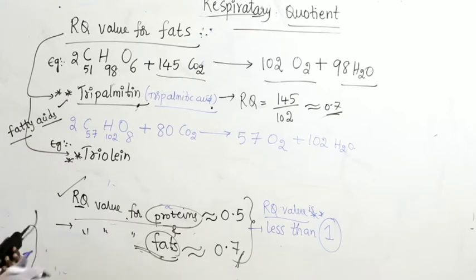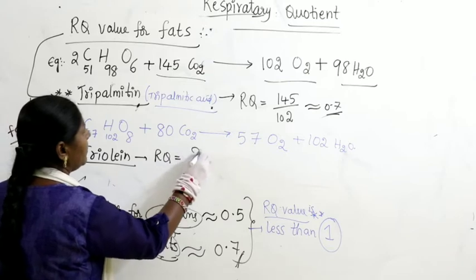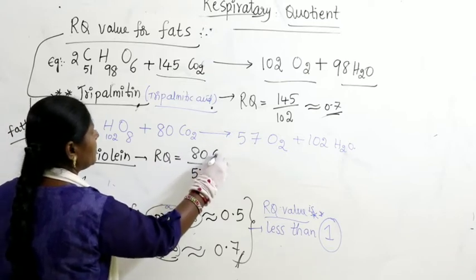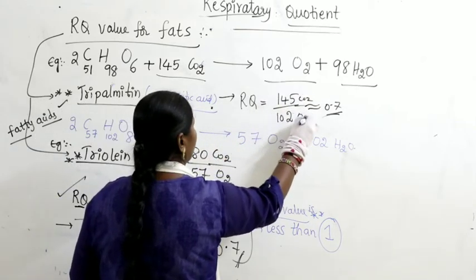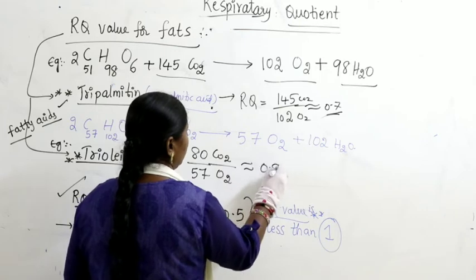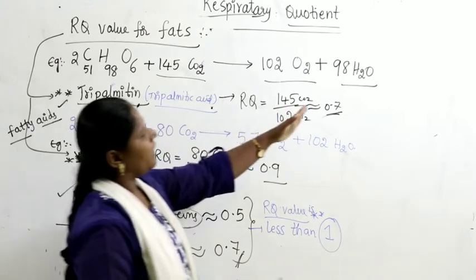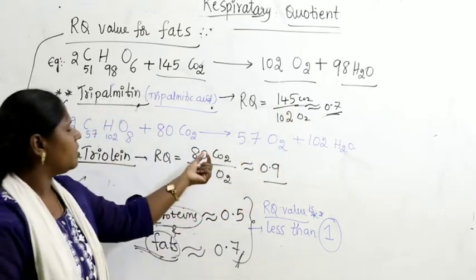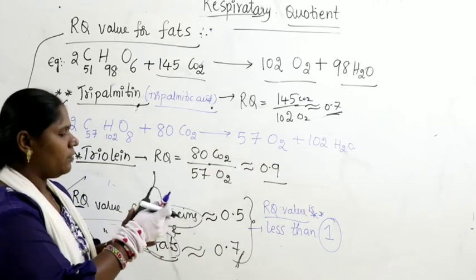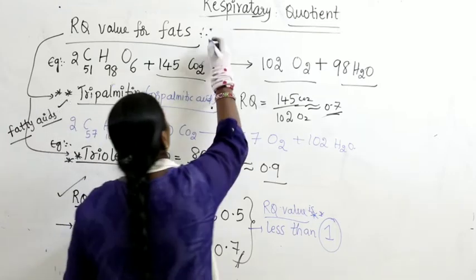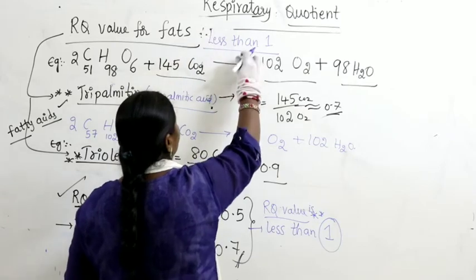Now for triolin, what is the RQ value? This is nothing but 80 by 57, because 80 is carbon dioxide and 57 is oxygen. Approximately you will get 0.9. Whatever value you get, write it down. But the final conclusion is that the RQ value for fats is always less than 1.